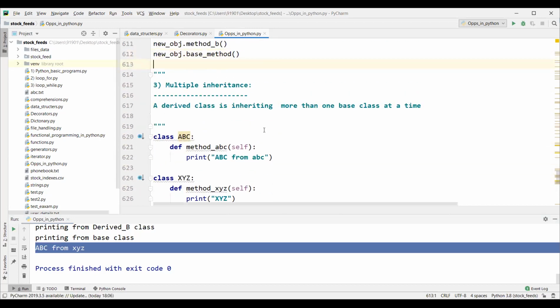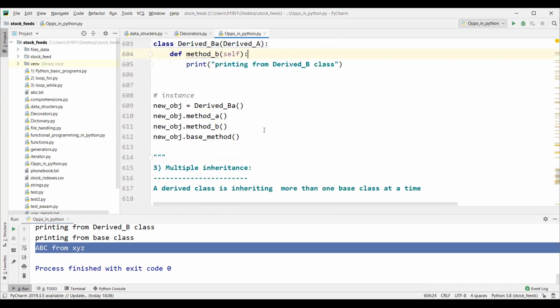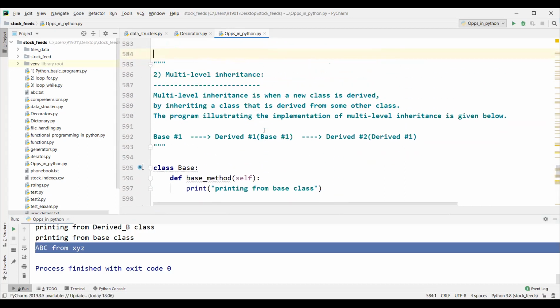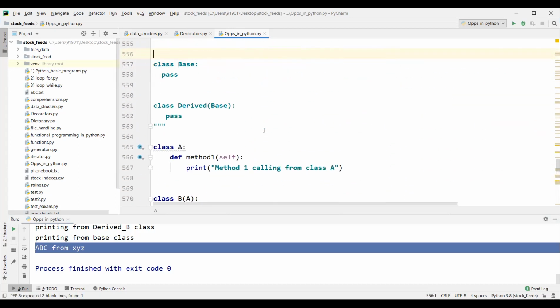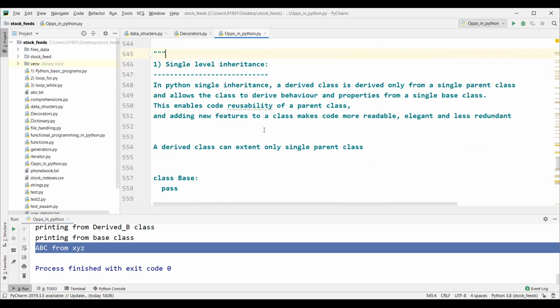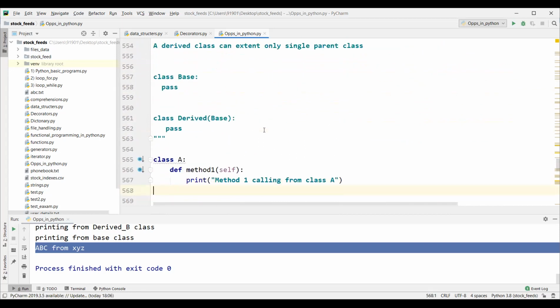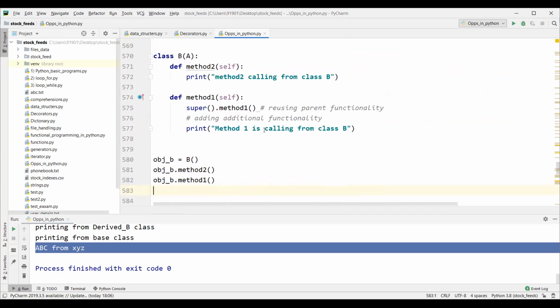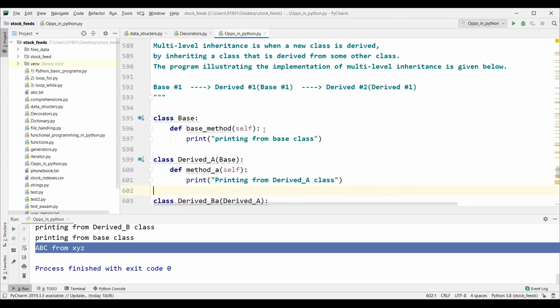This is multiple inheritance, this is multi-level inheritance, this one is single inheritance, right? In tomorrow's class, we are going to take one use case on each inheritance type.